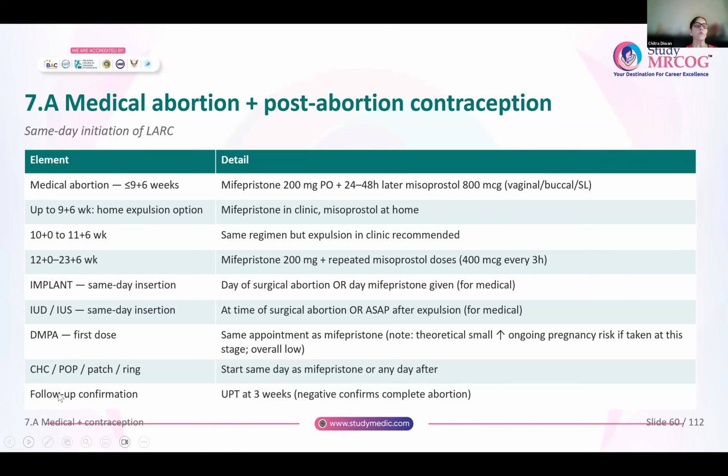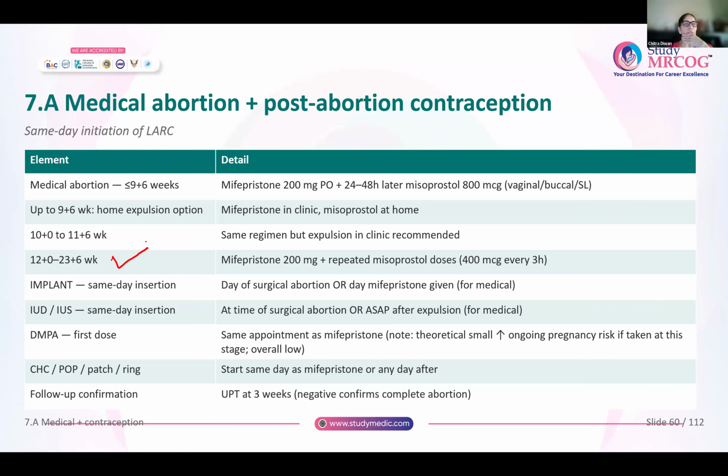When the pregnancy is between 12 to 23 plus 6 weeks, mifepristone 200 milligrams is given and then 24 to 48 hours later, misoprostol 400 micrograms is given every 3 hours. Of course, this is in the hospital. It is not home expulsion. Please remember that.